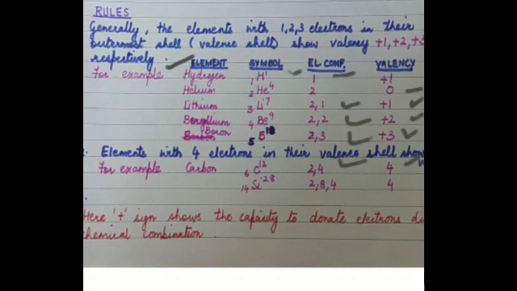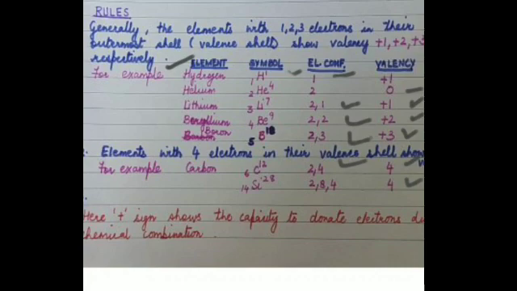Then similarly over here with silicon, atomic number 14 and mass 28, electronic configuration is 2 in the K shell, 8 in the L shell and 4 in the M shell. So 4 is the valency of silicon. So you've understood how we write the valencies, that is, the number of valence electrons.